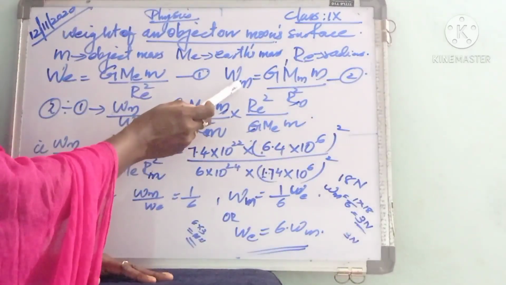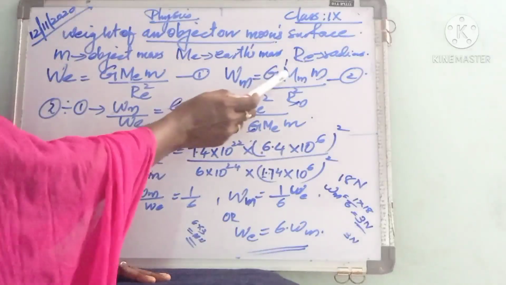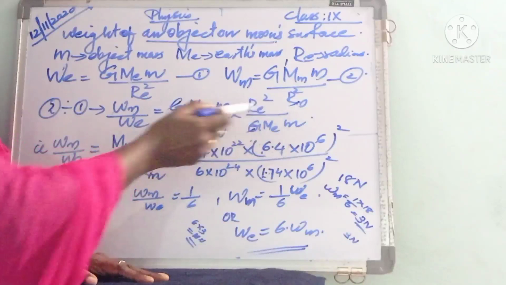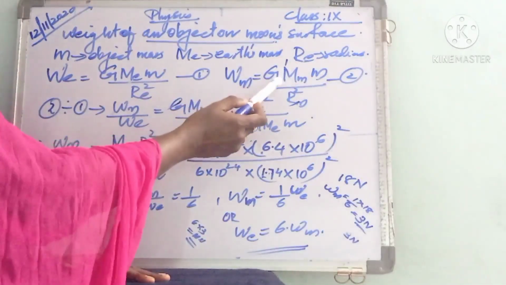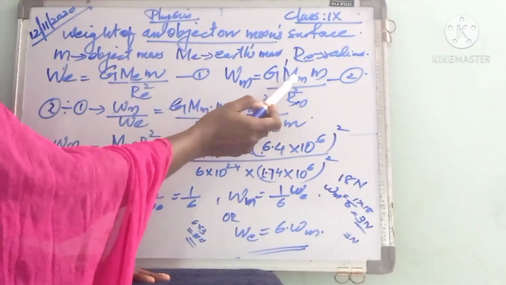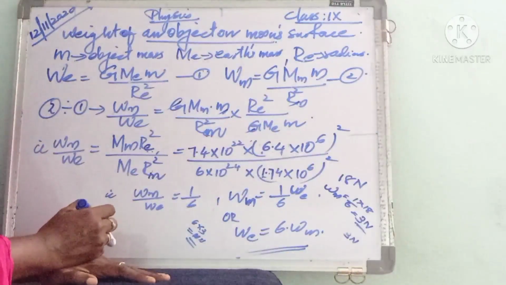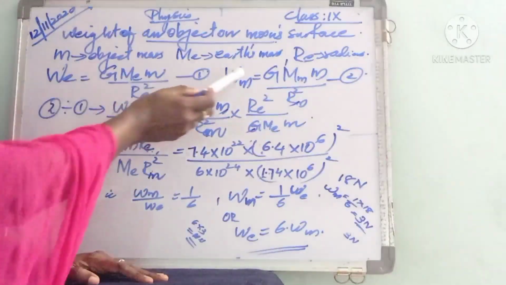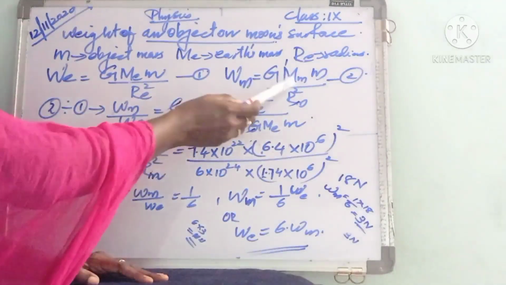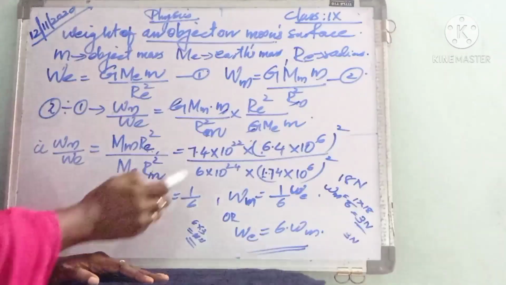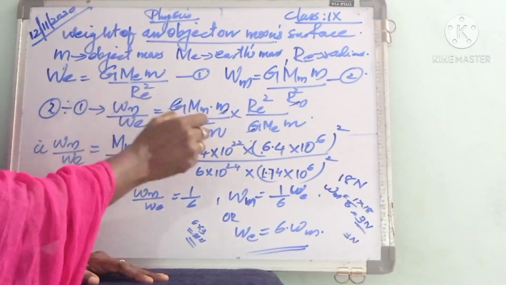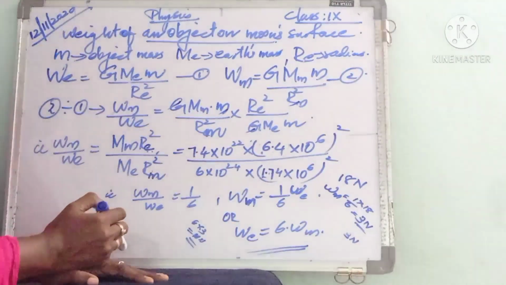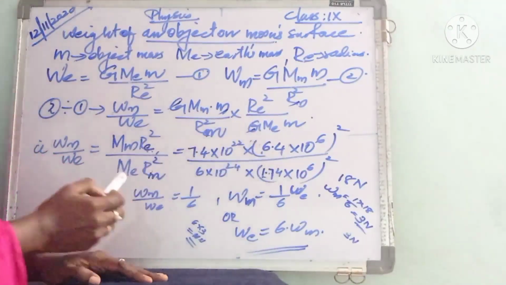Similarly, we can write the weight of that object on moon. So instead of taking the earth mass, we have to take the moon mass. Also, we have to take the radius of moon. So we can have the relation Wm equal to G Mm m divided by Rm square. Then we can divide equation 2 by equation 1. Okay, so we can write Wm by W is equal to G Mm m divided by Rm square, divided by G Me m divided by Re square. We can take the reciprocal and multiply, so Re square divided by G Me m.